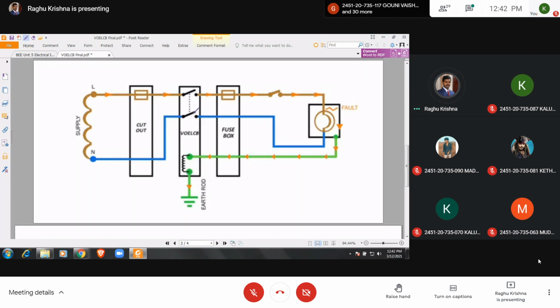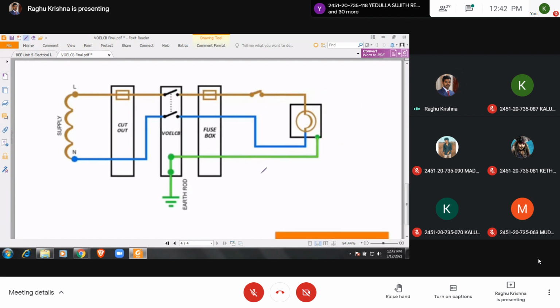Once the contacts are opened, this current will vanish. So you can see here the fault is cleared. Now if a person touches this metallic frame, he will not get the shock. Sometimes some electrical equipment, like a washing machine or a refrigerator, will give a shock if earthing is not provided.